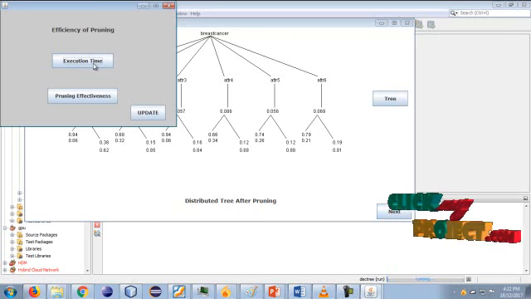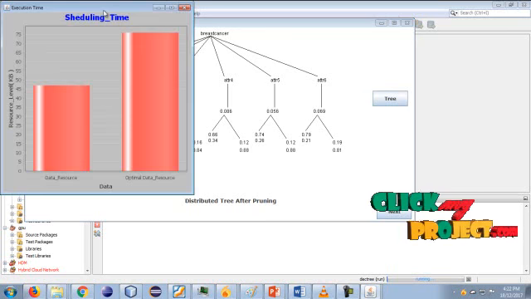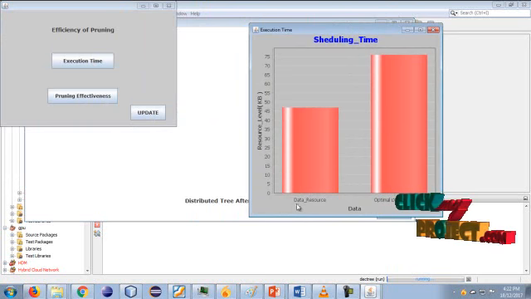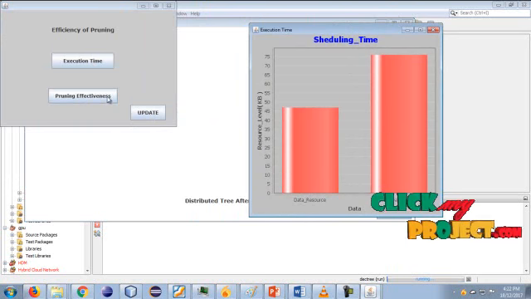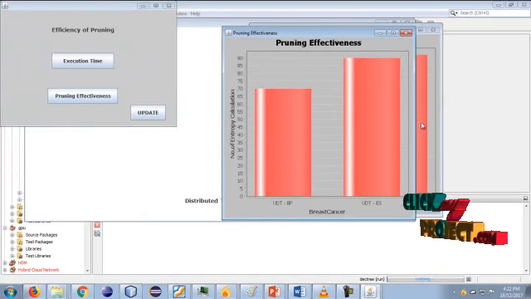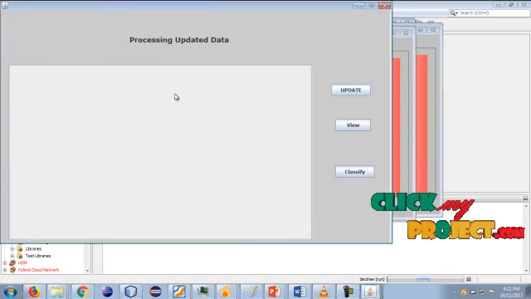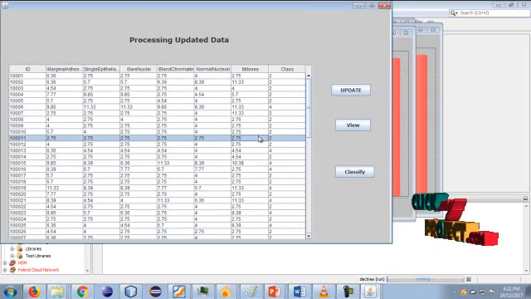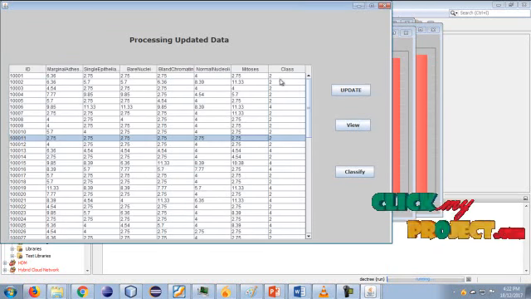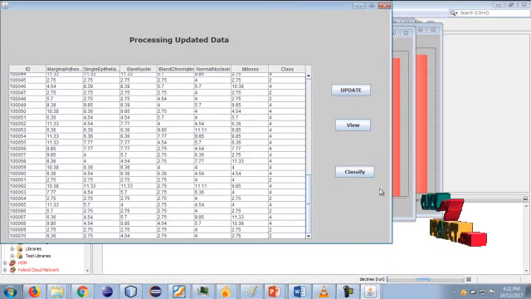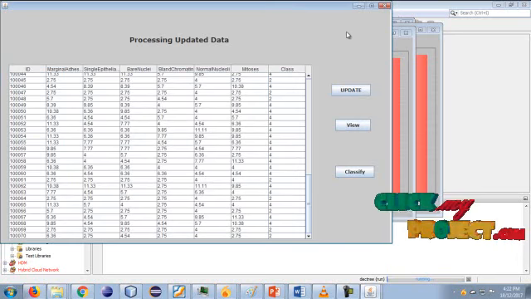So it is the efficiency of pruning. The execution time can be displayed. The scheduling and existing time can be displayed. Then data resourcing and optimal resource. So the pruning effectiveness result can be displayed in this field. So click this update, and the result can be updated. Updated successfully. So view after all information, and the class result can be displayed in this field. Okay, thank you for watching this video.